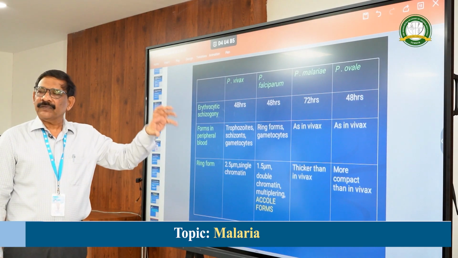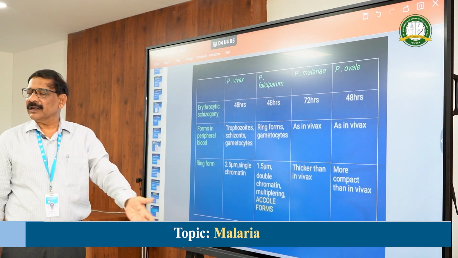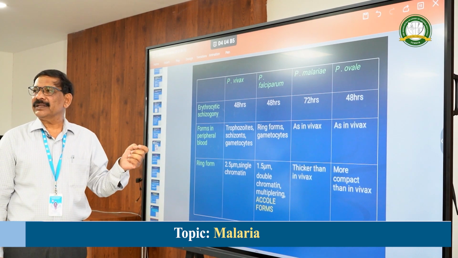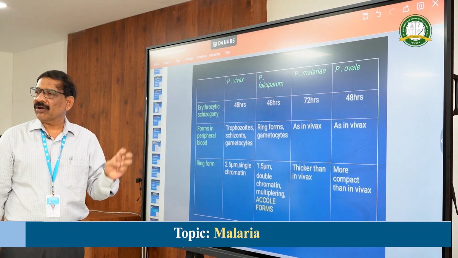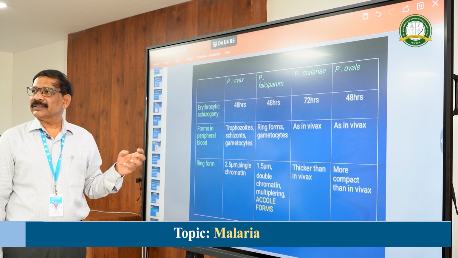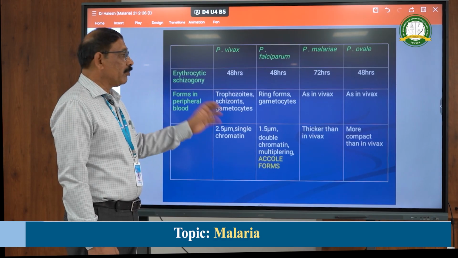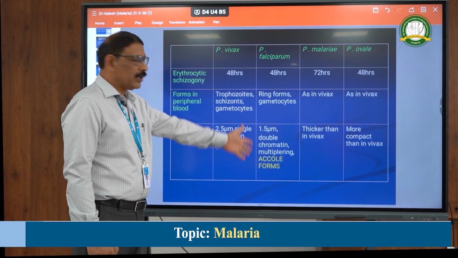That's why after the ring form, when they enter the internal organs in the capillaries, they will bind and clog or block the capillaries. So clotting occurs and inflammation occurs, and due to the blocking, hemorrhage occurs. That's why the complications are more.